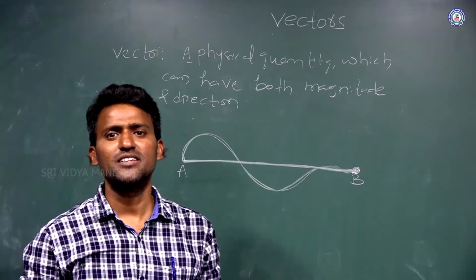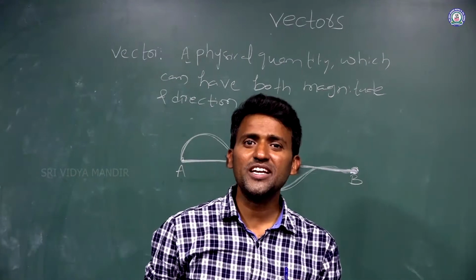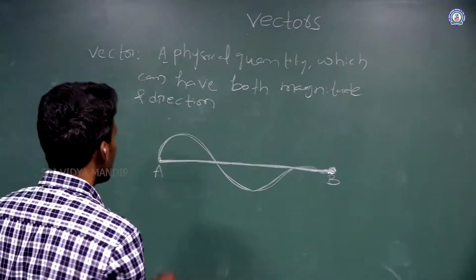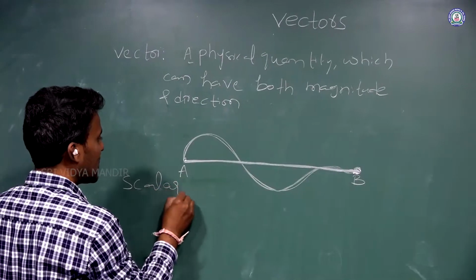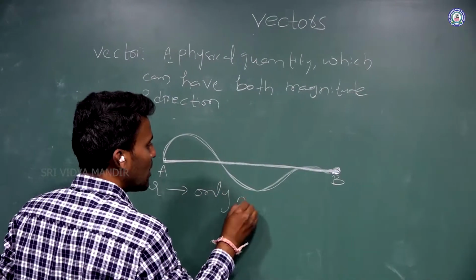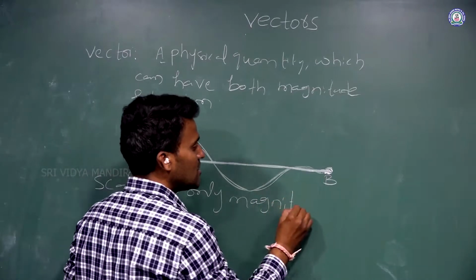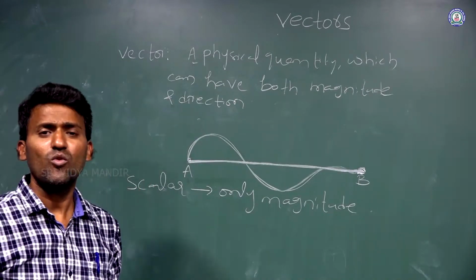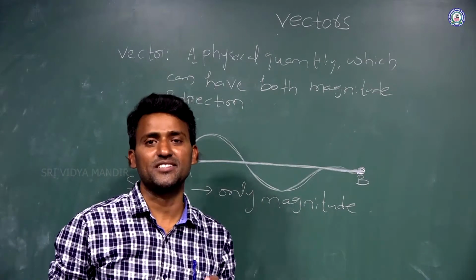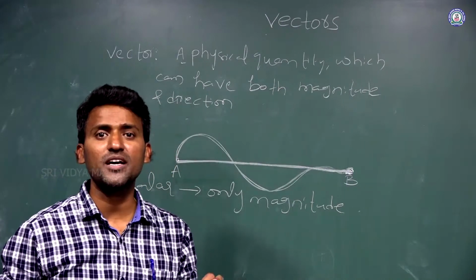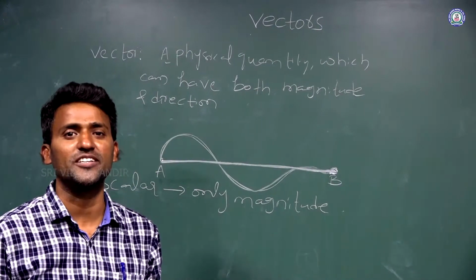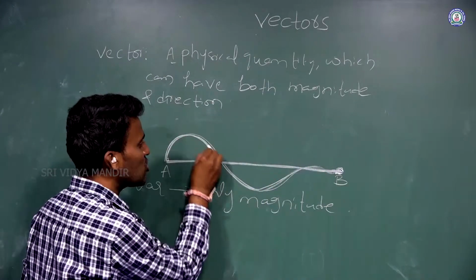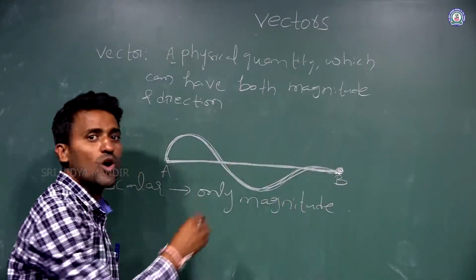What is a scalar? A scalar means a quantity which can have only magnitude but not direction. It is having only magnitude, and we call it a scalar quantity. What is an example of a scalar? Distance. Distance means the length of the path covered by the particle. See here, this is the actual path, and the total length of the path covered by the particle is called distance.